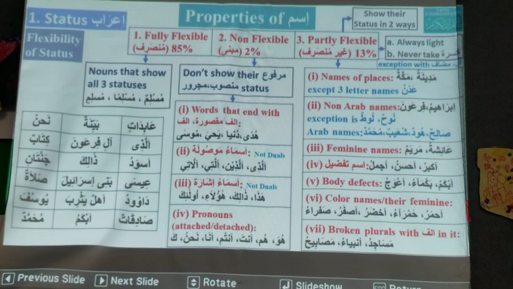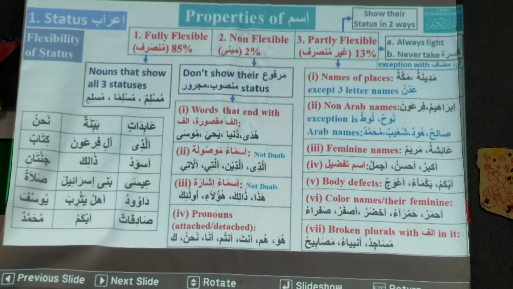What is the status of Fir'auna here in this Ali Fir'auna? Here it is majroor because it's mudaf ilayh. Very good. So because this is mudaf ilayh, Fir'auna is majroor here, but it is looking like mansoob. But if it was just Fir'auna, it could be mansoob or majroor.